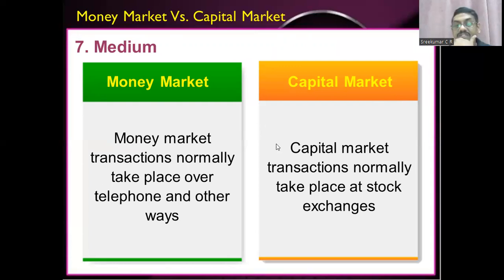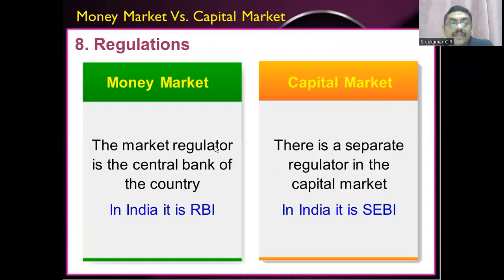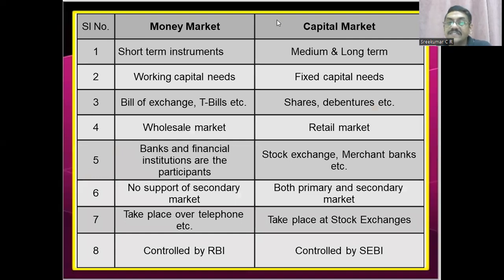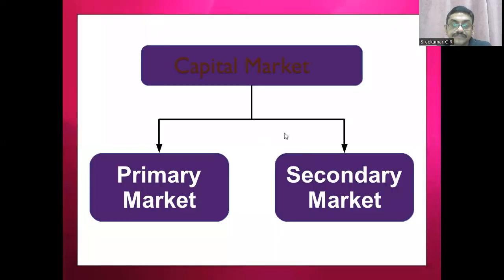There is one more classification, but it's not required for your syllabus. Apart from stock exchange, there is one more institution called Over the Counter Exchange of India, OTCEI. We are not dealing with OTCEI. Now the regulatory part: money market is regulated by RBI because it is a central bank, but capital market is dealt with by SEBI, Securities Exchange Board of India. Okay, so these are the differences between money market as well as the capital market. Okay, children.